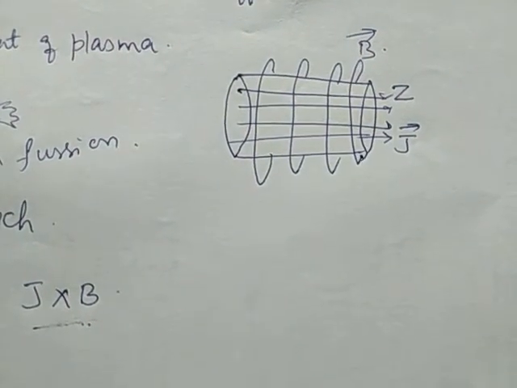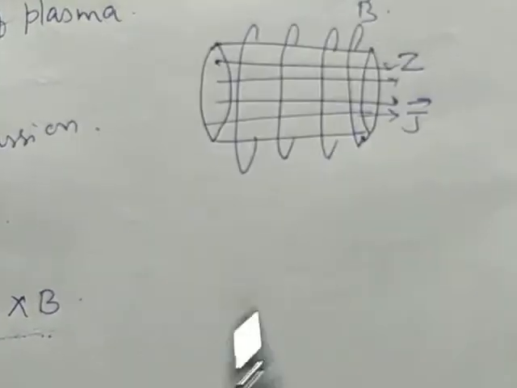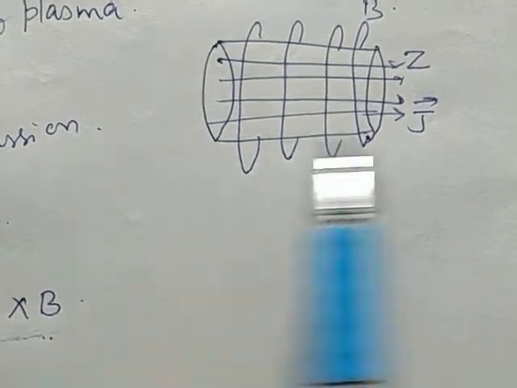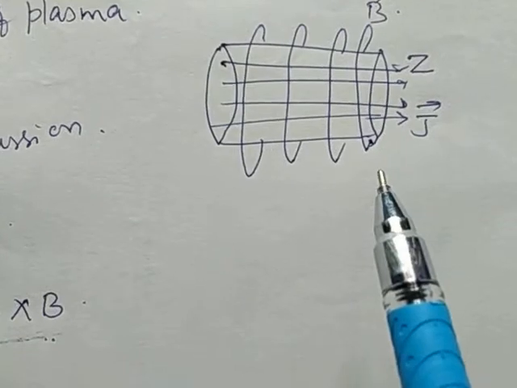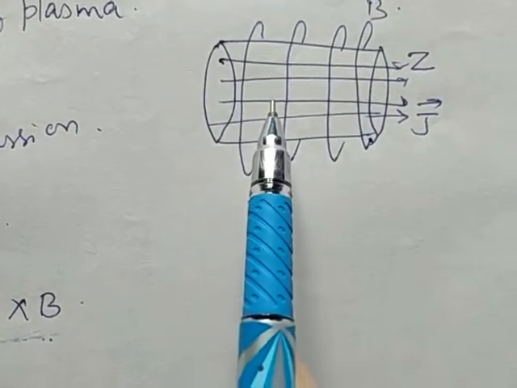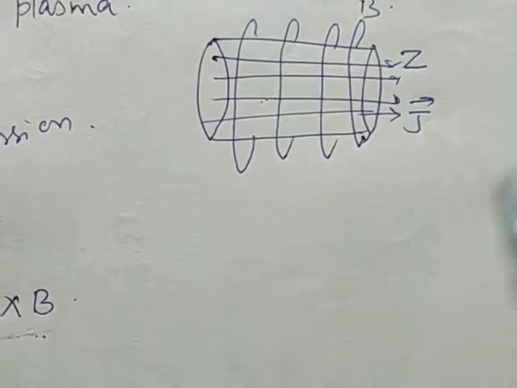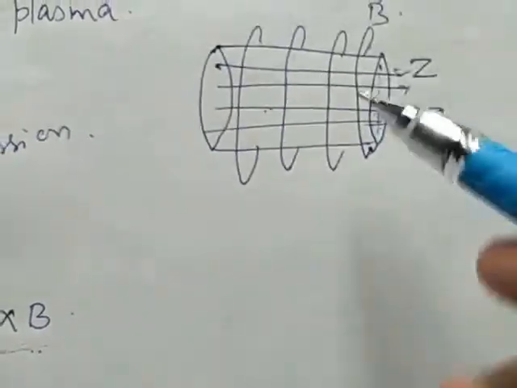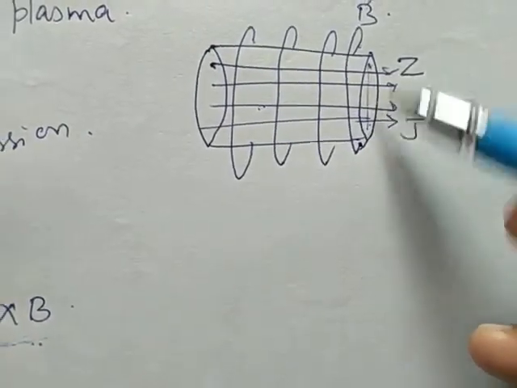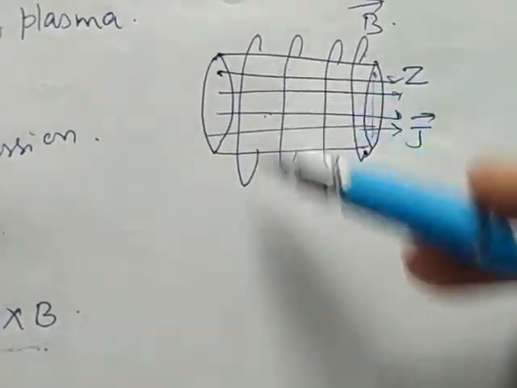Suppose the electric current flows entirely on the surface of the plasma column in the axial direction. Then it is in equilibrium state. There is no magnetic field inside the plasma column, but outside the current there exists a magnetic field.